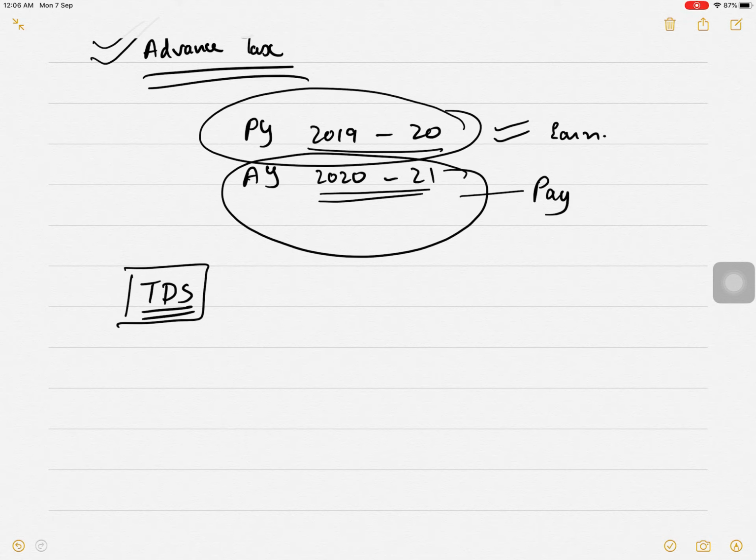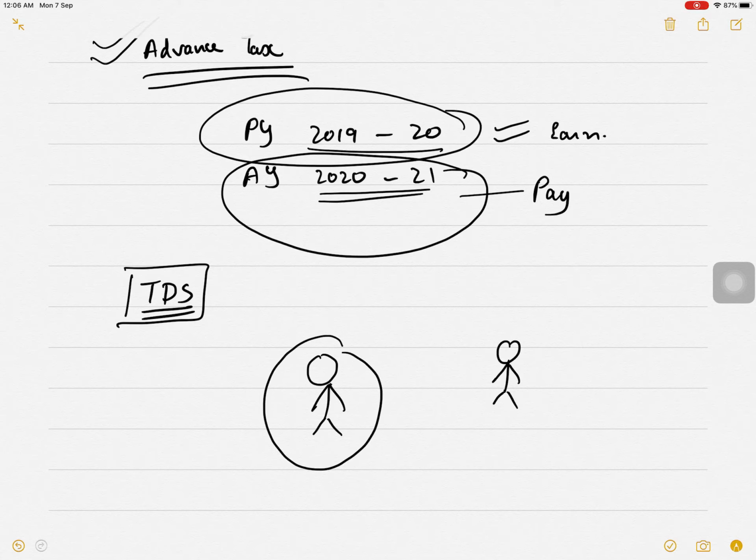So in case of TDS, the one who is paying the money will be deducting TDS and paying it to the government. For example, suppose I am a contractor, and I have taken a contract from you to build a road or a bridge.